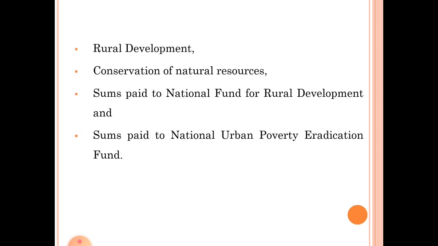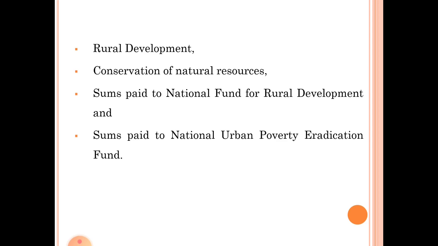Second donation is donation to rural development or donations to conservation of natural resources, or sums paid to National Fund for Rural Development and sums paid to National Urban Poverty Eradication Fund. So, these are the donations which can be claimed under section 80 GGA.